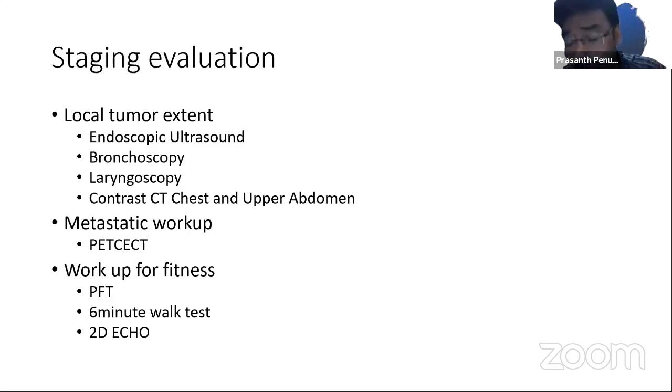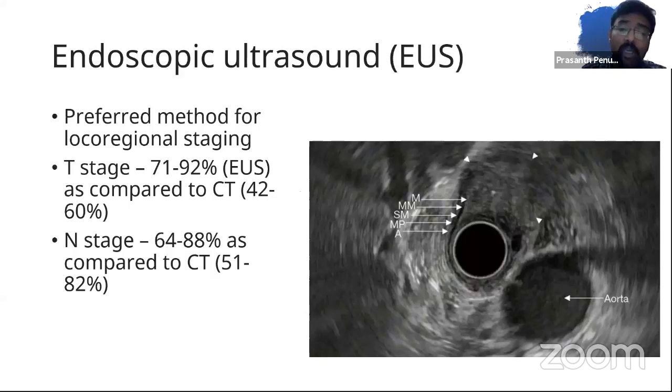CECT, chest and upper abdomen probably remains the initial investigation of choice for a patient. But if you have a biopsy-proven diagnosis, my investigation of choice would be directly a PET contrast-enhanced CECT, rather than doing two investigations, CT and a PET, differently. It would reduce the cost and it would give you the same information.